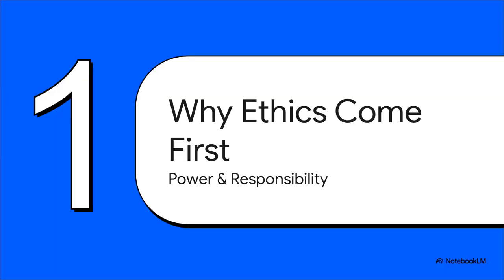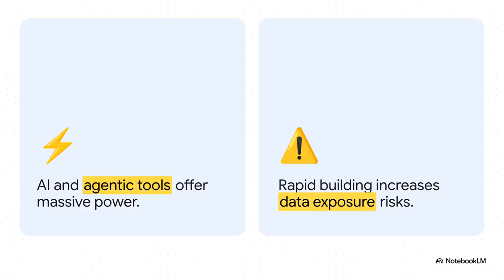It's all about power and responsibility. Look, understanding exactly what you're protecting is a non-negotiable professional standard. It isn't just administrative bureaucracy. Think about the incredible power of these tools: AppScript automating hours of tedious work, AI generating entire outputs, or agentic coding scaffolding whole apps in a single session. It's amazing, but with rapid building comes rapid risks of data exposure. This kind of technical power is only safe when you know exactly what not to do with it.